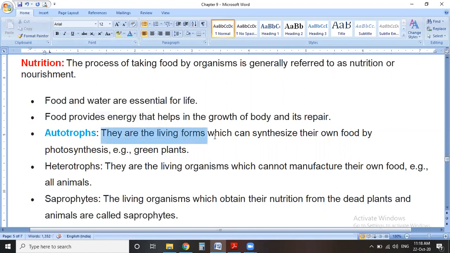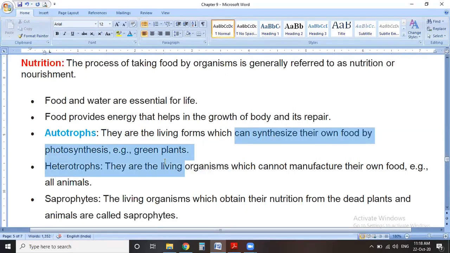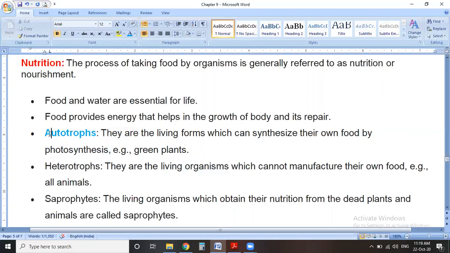They are living forms which can synthesize their own food by the process of photosynthesis. For example, green plants synthesize their own food by photosynthesis in the presence of sunlight and the green pigment chlorophyll. So organisms which synthesize their own food are known as autotrophs.